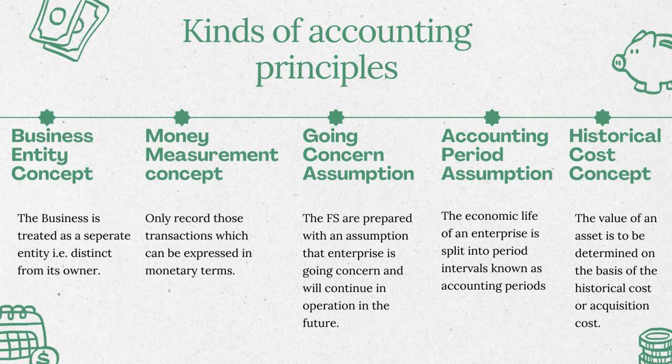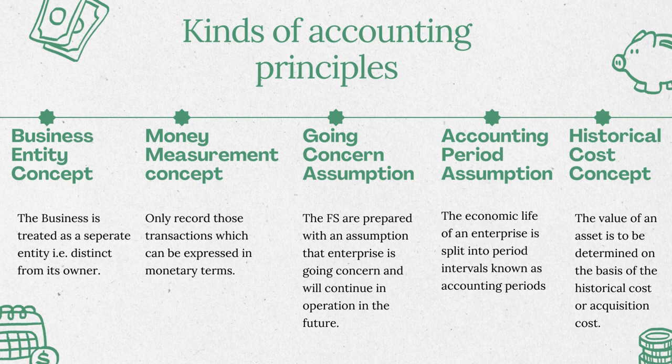Next, the accounting period assumption. Here the economic life of the enterprise is split into period intervals known as accounting periods. As per the going concern assumption, an indefinite life of the entity is assumed. Therefore, the economic life is also divided into artificially split periodic intervals, also known as accounting periods.